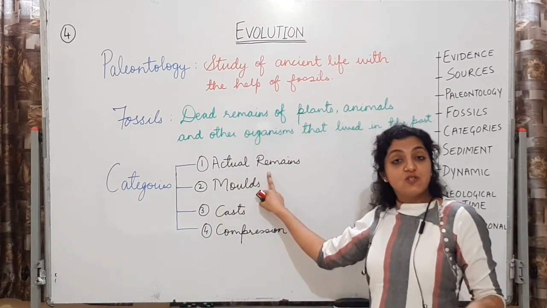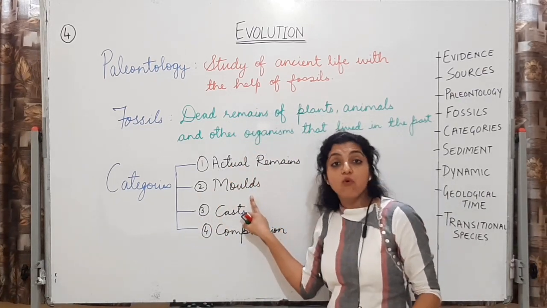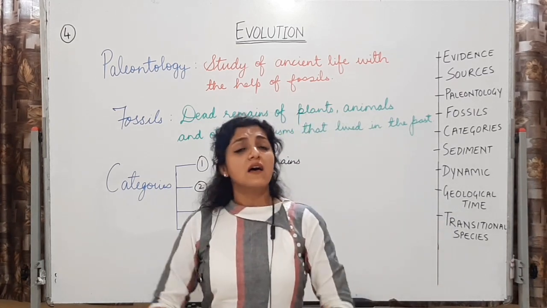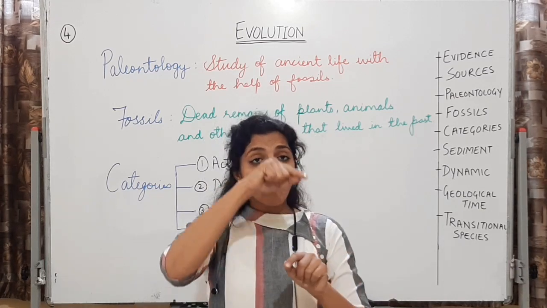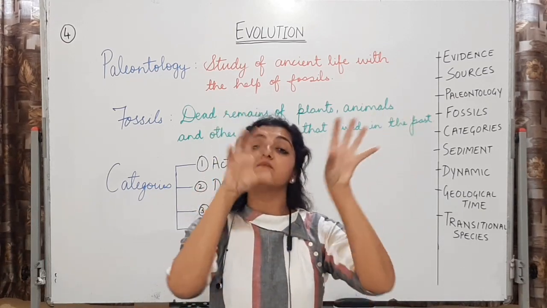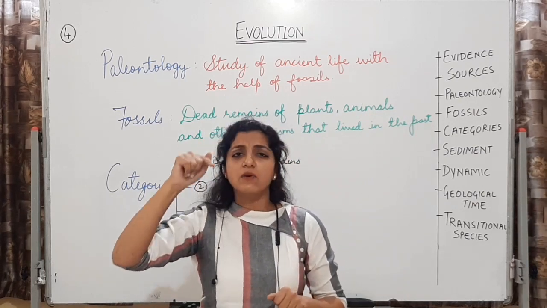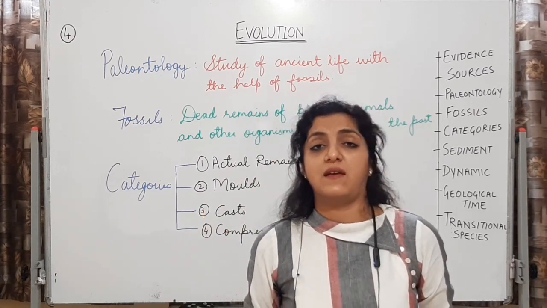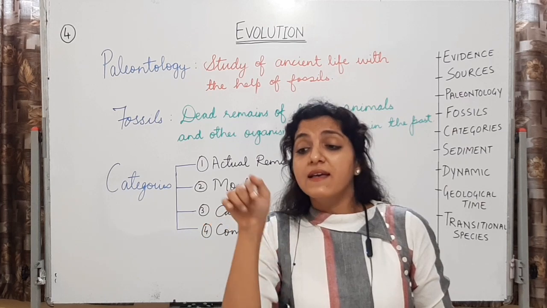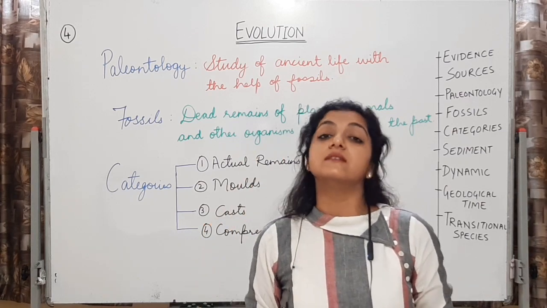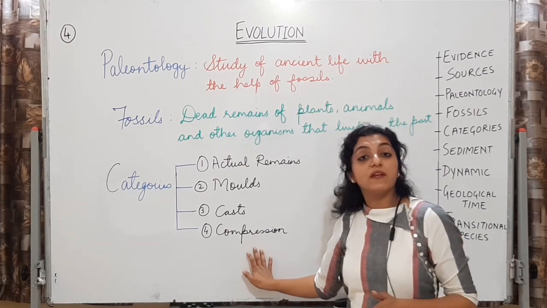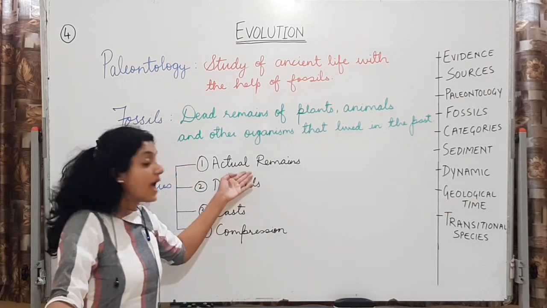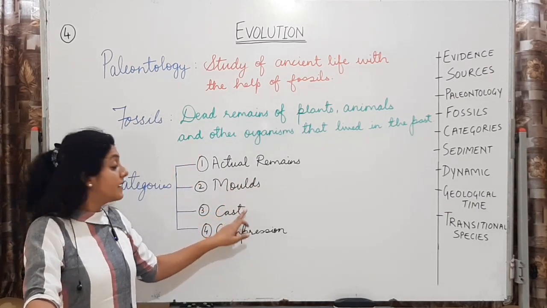So you have to remember, actual remains हो सकते हैं fossils के, you can have molds, you can have casts, or you can have compression. बहुत बार कुछ भी remnant नहीं रहता है, बट जहां पे वो structure था soil में, वो organism का जो भी structure था soil में, a thin carbon film is going to remain. You can only see a structural thin line which is remaining, which gives you an indication that this shape structure was present. So that is called a compression. These categories of fossils, again important MCQ, they can be actual remains, molds, casts.